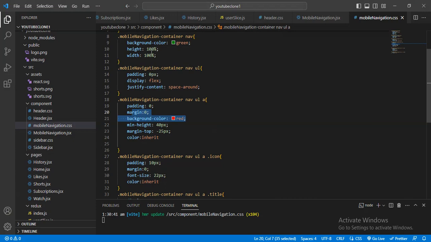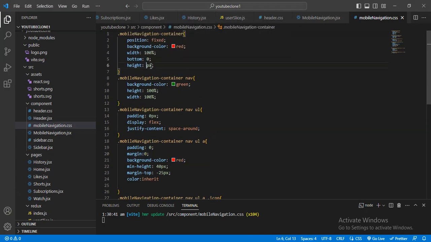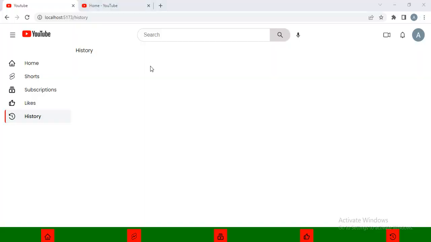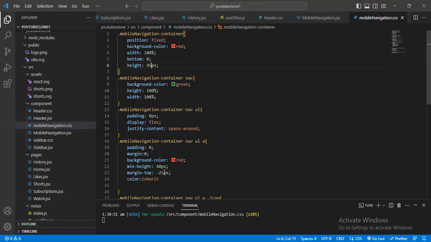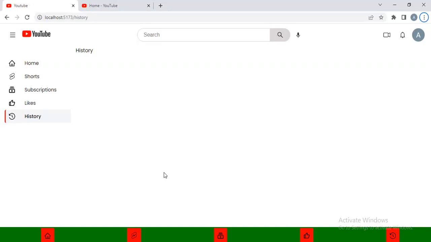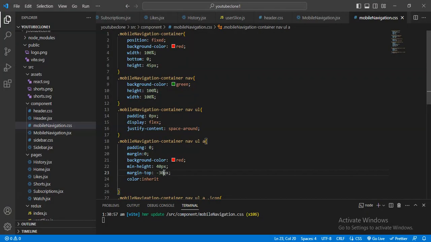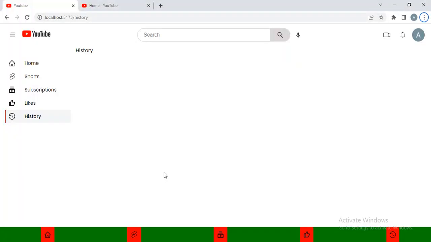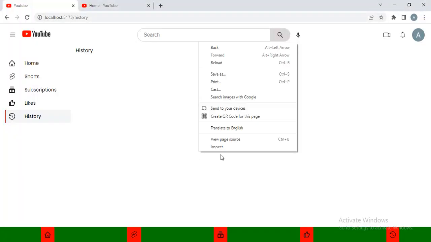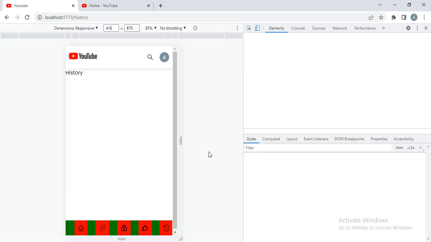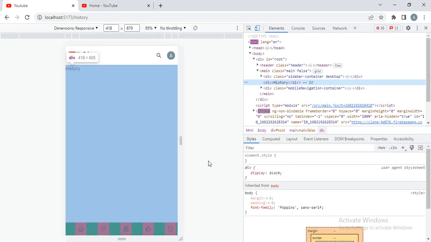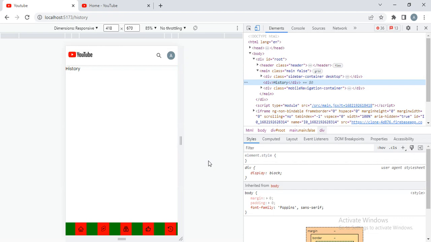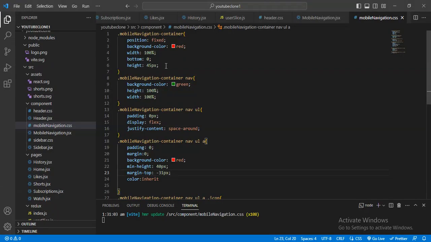For that I will give the width will be, height will be 45, and here I will give the 28, 30, 31. Yeah, now it will be okay. And when I use it for the mobile version, it will display like that. And yeah, in the mobile version it will display, I will give the 50.